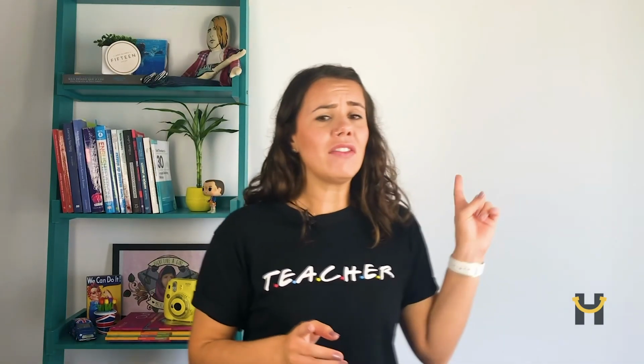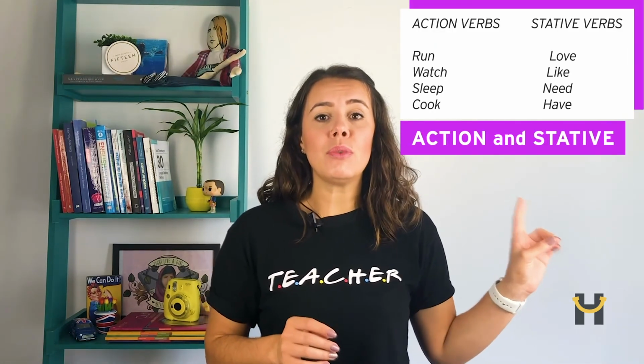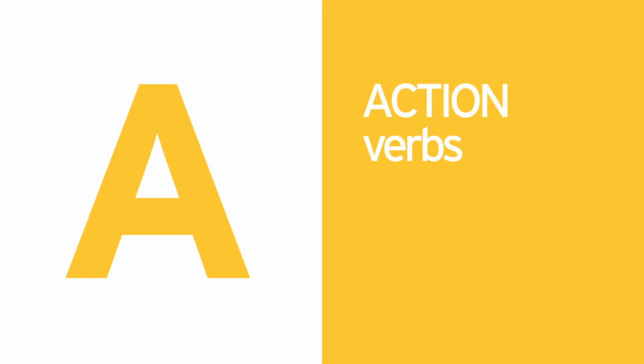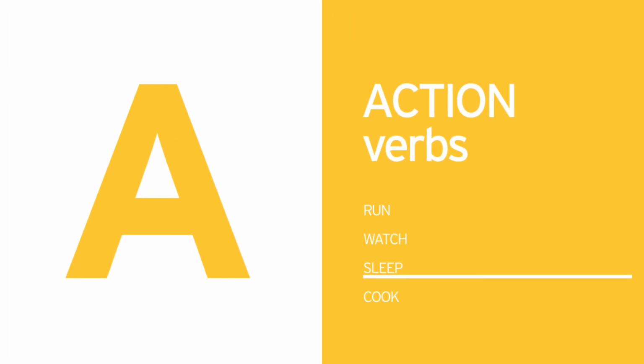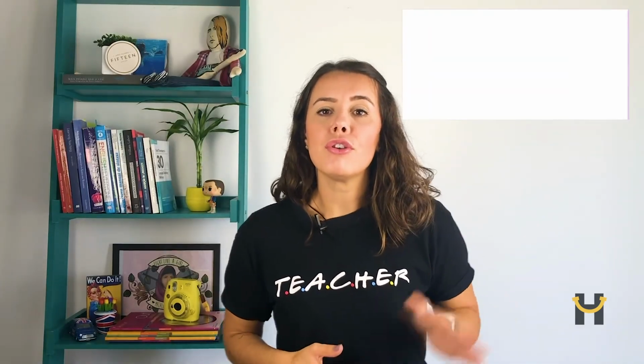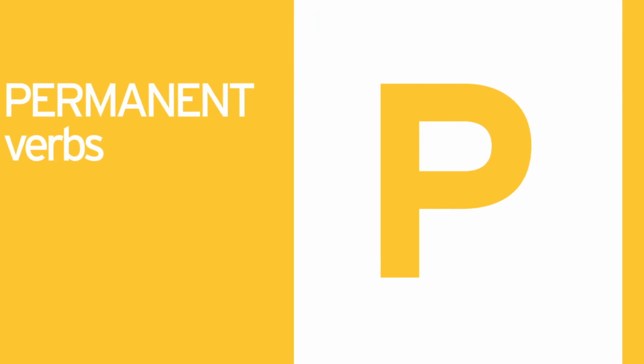So let's see here, we have a list. In the first column, we have action verbs, and in the second column, we have stative verbs. So in the first column, we have the verbs run, watch, sleep, cook, okay? These verbs I can start, run, I can pause, I can continue. Sleep, I can start, pause, wake up, sleep again, and so on and so forth. So these are action verbs. In the second column, we have verbs that are permanent. For example, love.